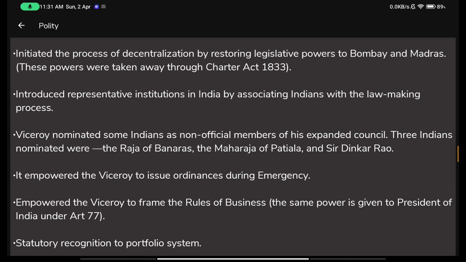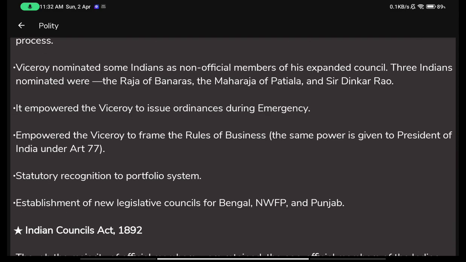After this, the Viceroy nominated some Indians as non-official members of his expanded council. The three Indians nominated were the Raja of Benares, the Maharaja of Patiala, and Sir Dinkar Rao. It also empowered the Viceroy to issue ordinances during any kind of emergency, because I believe they were still afraid of the revolt of 1857. It empowered the Viceroy to frame the rules of business.